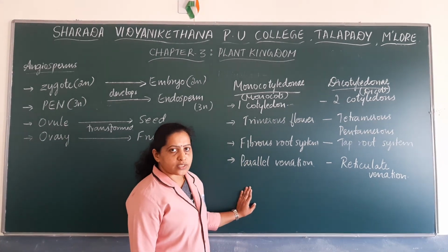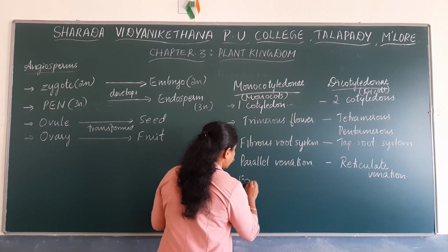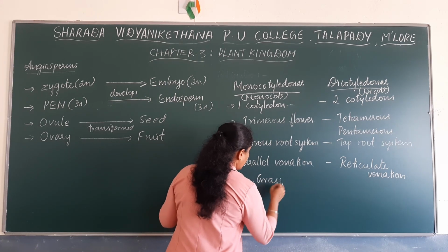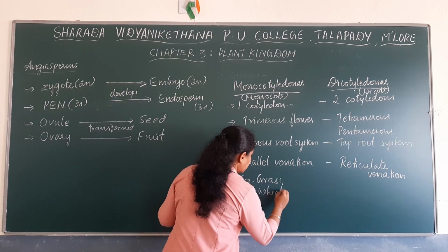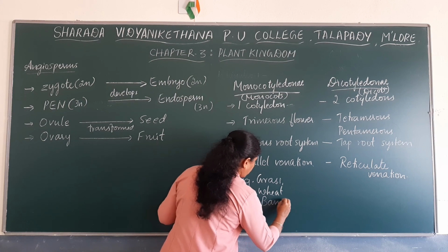Examples for monocots: grass is a monocot, wheat is a monocot plant, banana is a monocot plant.